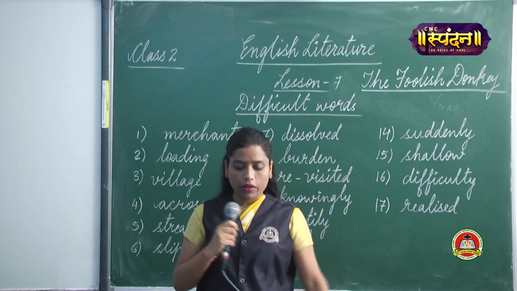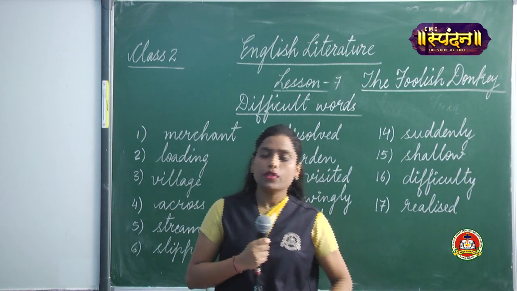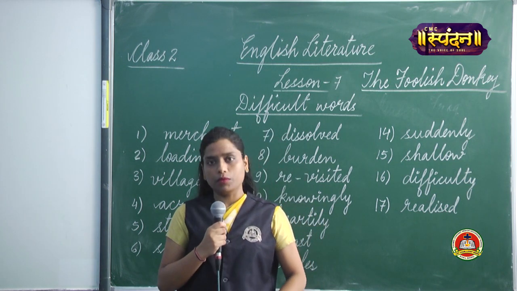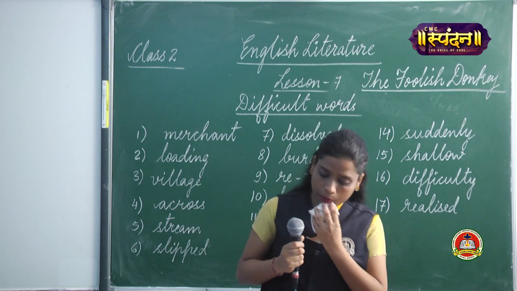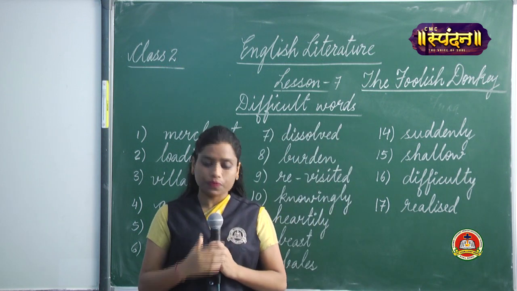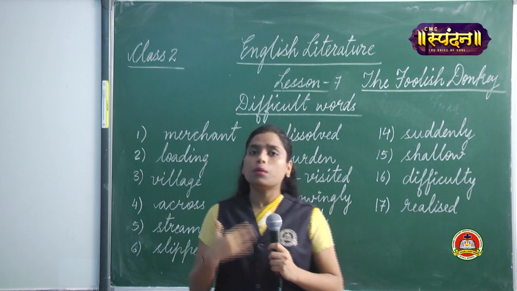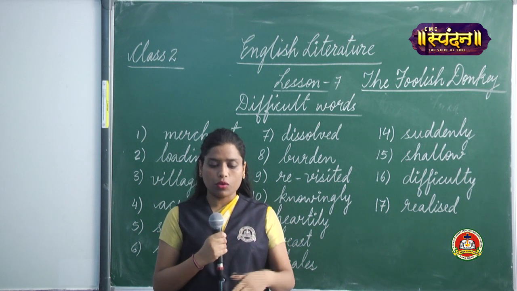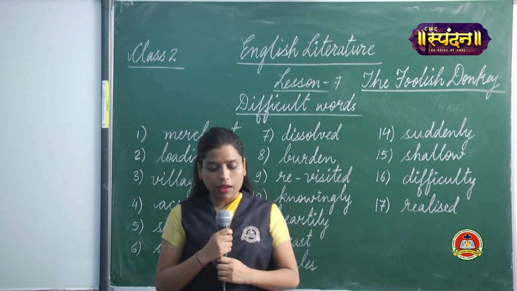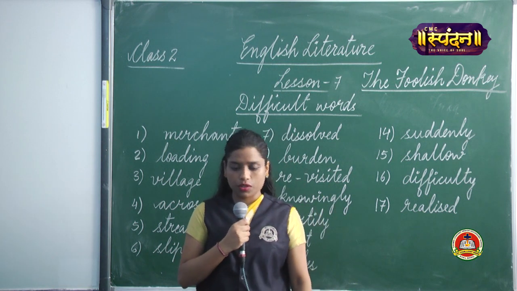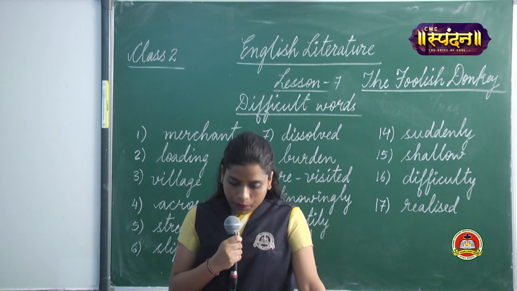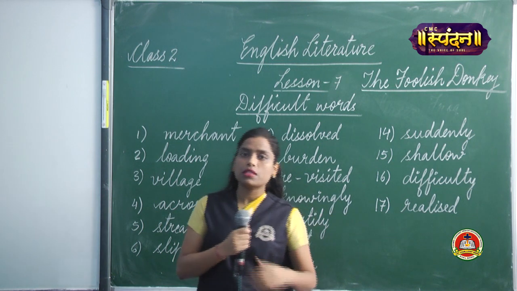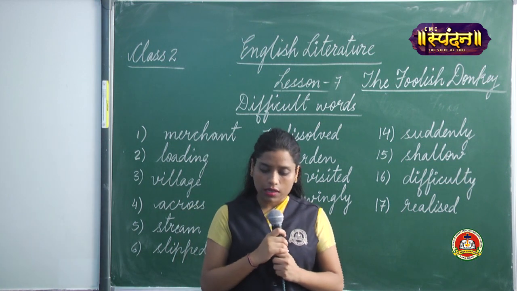The words which are new to you to understand, okay? So, just look into the book. The first word is salt merchant. What do you mean by salt merchant? Salt merchant means a person who sells salt or deals in salt or is a trader of salt. That person is called a salt merchant. Then we have the word stream, S-T-R-E-A-M. What is stream? Stream is a small river.